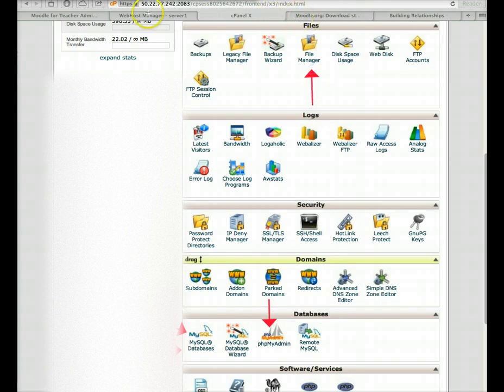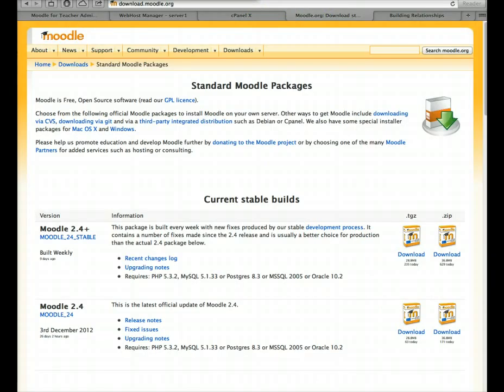You'll need to have a Moodle download. You can do this before you start, or you can do it later on. I suggest you do it before you start and get your Moodle downloaded on your computer, your PC, or your Mac.